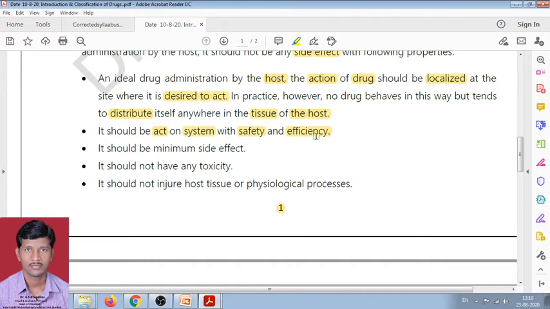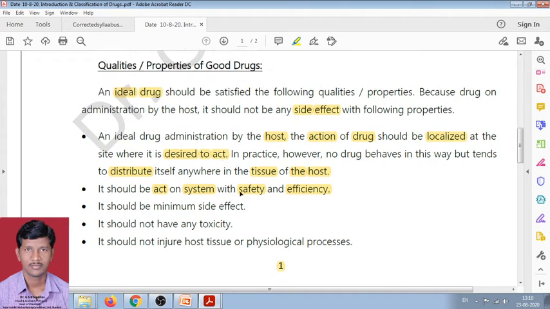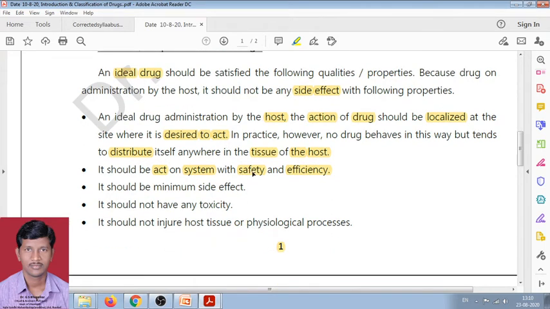Therefore, the drug should work very safely and efficiently in a human body or physiological system, and then it is an ideal drug. If it is not working in the body safely and efficiently, then this is not an ideal drug.